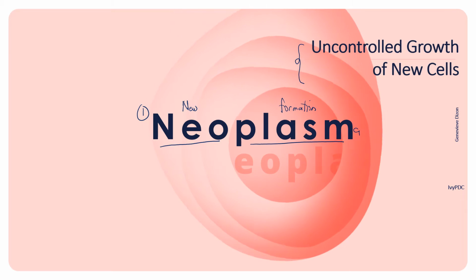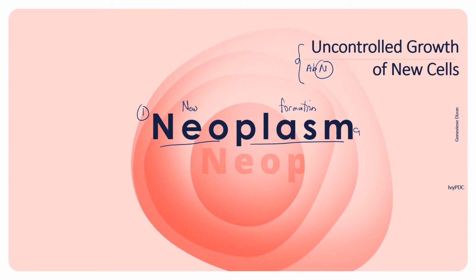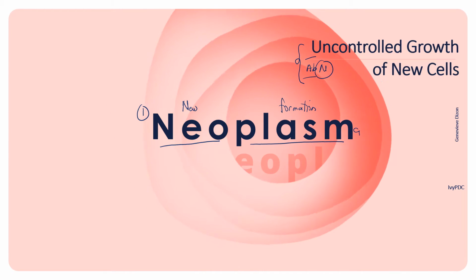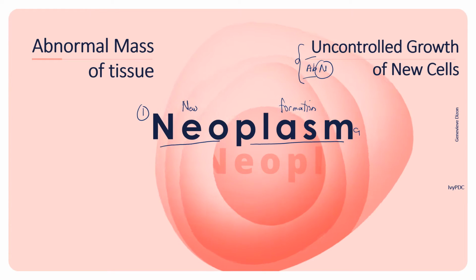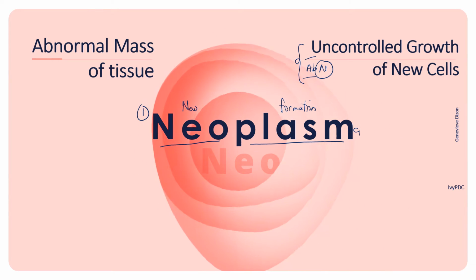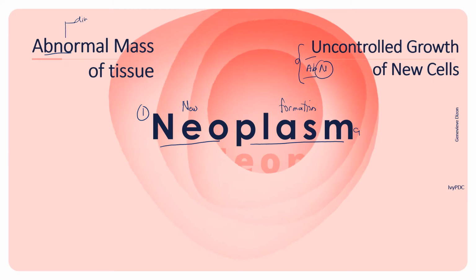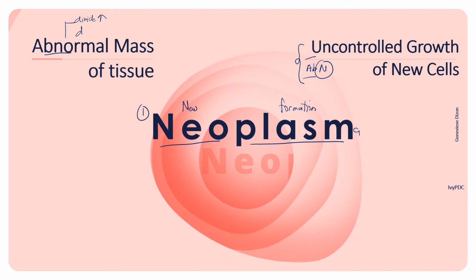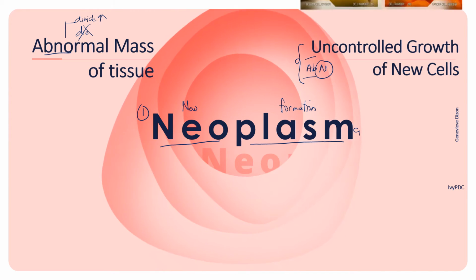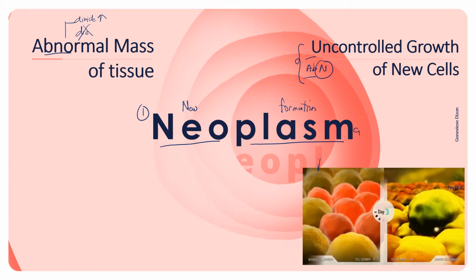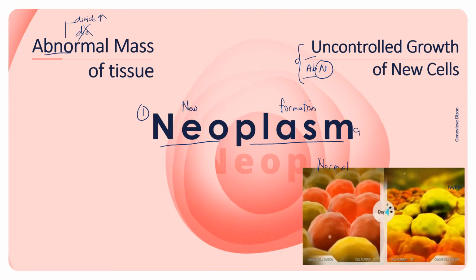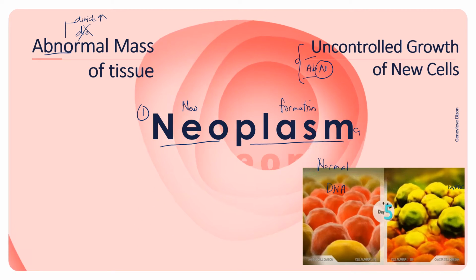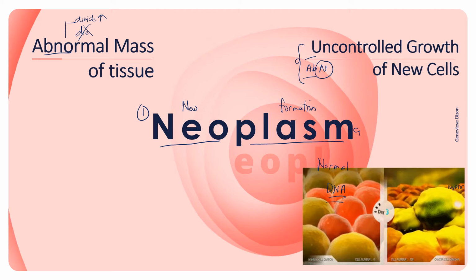But these new cells that are formed are not the same as the other normal cells surrounding them. Since they are uncontrolled and abnormal, a neoplasm is also referred to as an abnormal mass of tissue. Abnormal because, 1, these cells can divide more rapidly compared to the other normal cells, and 2, these cells do not die when they should. In normal conditions, our cells can grow, divide, and die in an orderly fashion, which is regulated and controlled by the DNA machinery inside the cells.